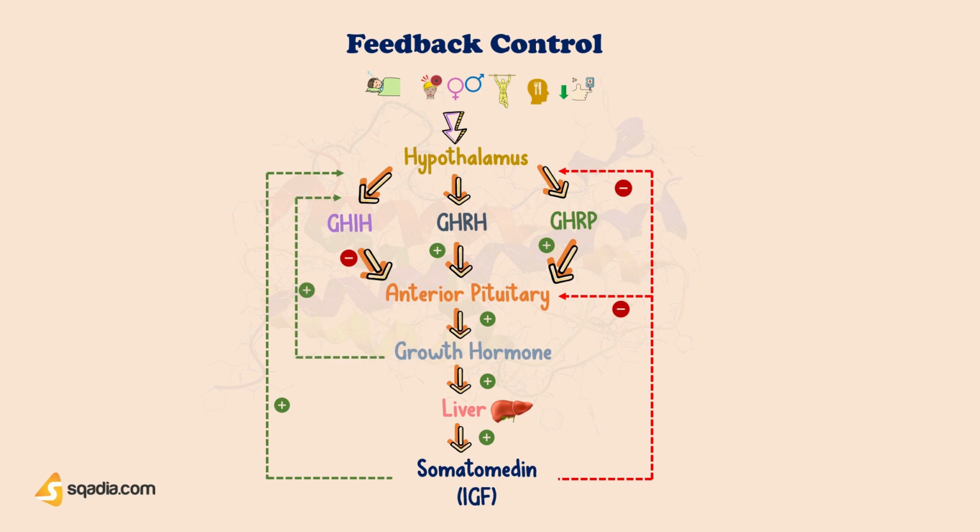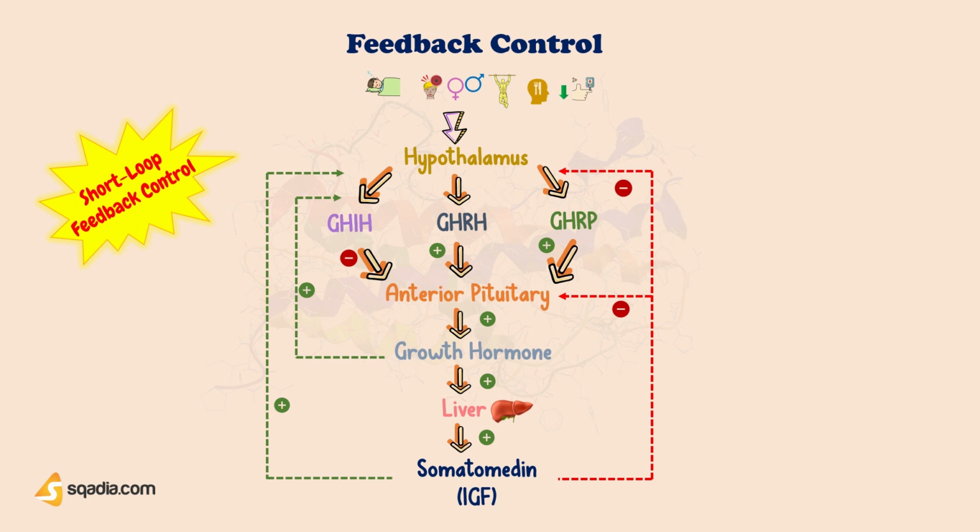by stimulating the release of growth hormone-inhibitory hormone from hypothalamus. This type of feedback is called short-loop feedback control. In the same way, growth hormone-releasing hormone is inhibiting its own release from hypothalamus by short-loop feedback control, while, on the other hand, whenever the blood level of growth hormone decreases, the opposite happens, and the growth hormone-releasing hormone is secreted from the hypothalamus, which in turn causes secretion of growth hormone from pituitary.